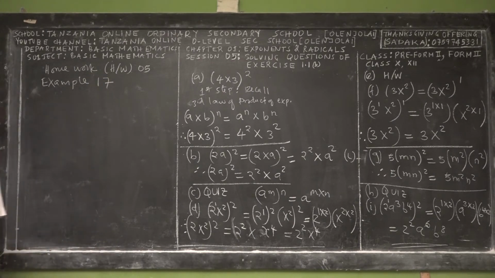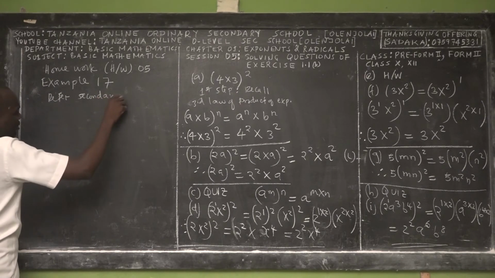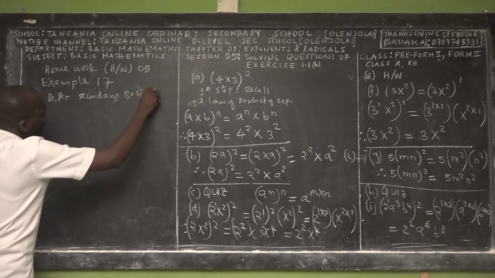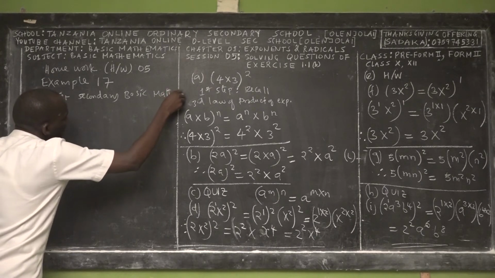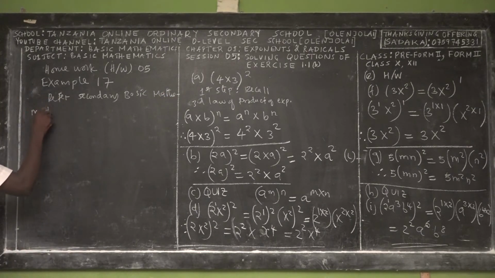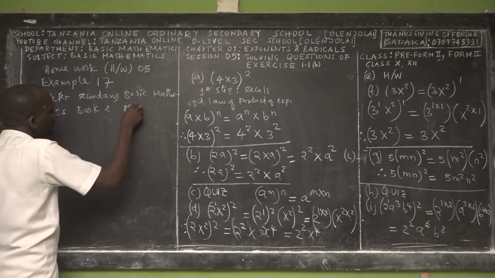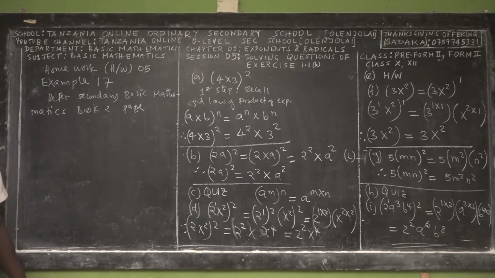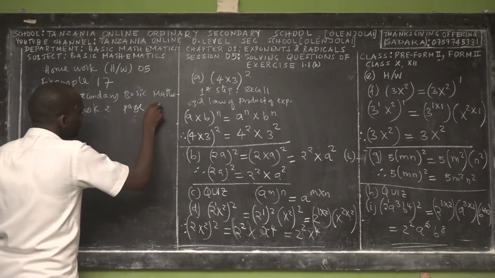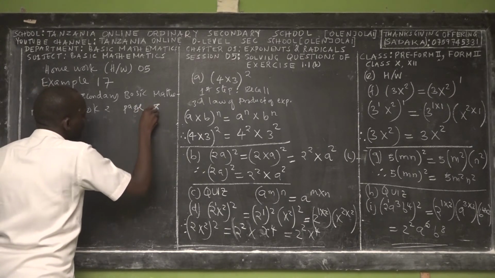For example 17, you have to refer, which means rejea, to Secondary Basic Mathematics Book 2, page 8.